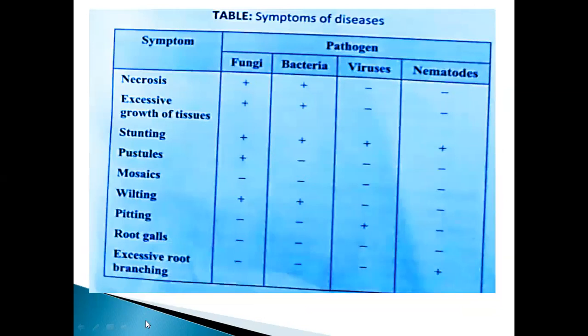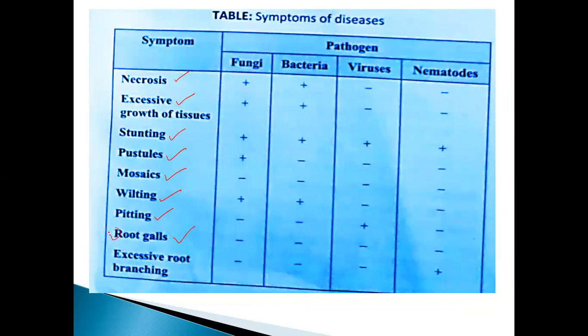And we'll pass on to the next one, symptoms of diseases. Some of the symptoms have been listed in tabulation format. What are the symptoms here? Take any one plant as an example. These are the symptoms that have been reported: necrosis, excessive growth of tissues, stunting, pustules, mosaics, wilting, pitting, root galls.